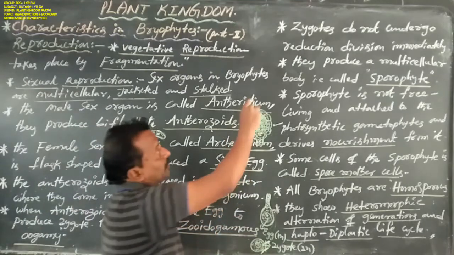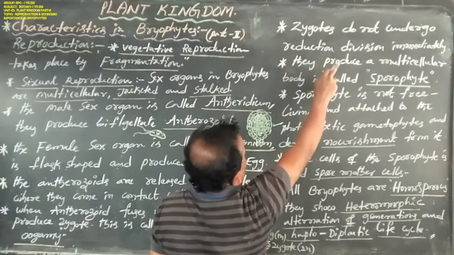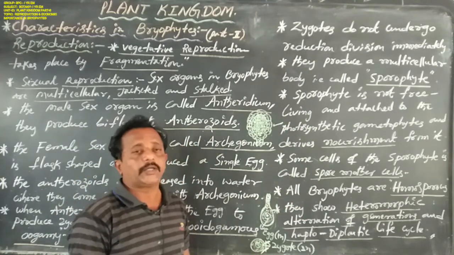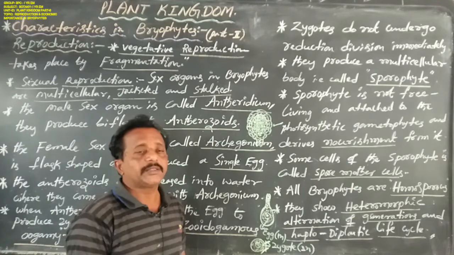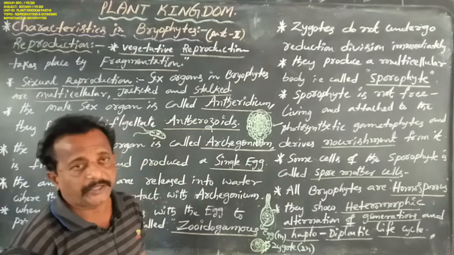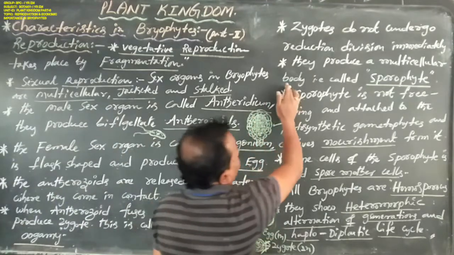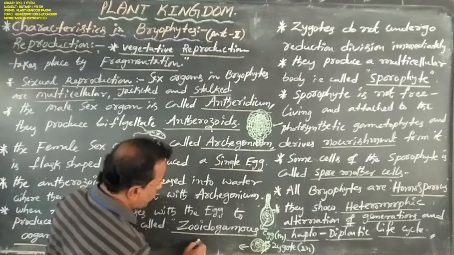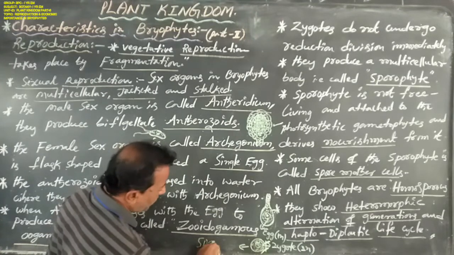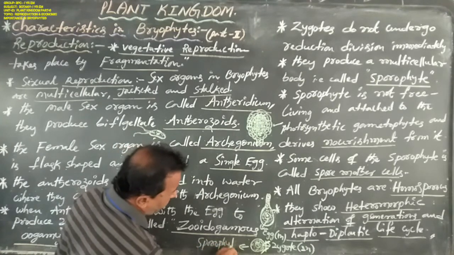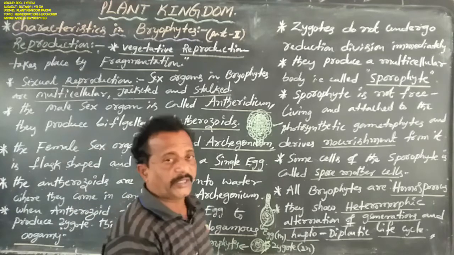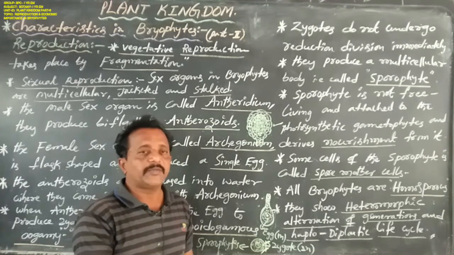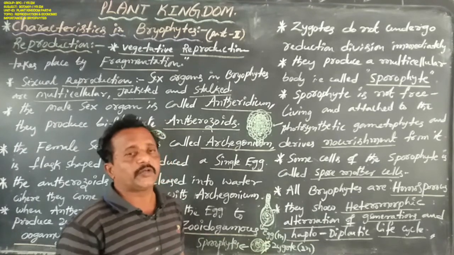Okay, now, zygotes do not undergo reduction division or meiotic division immediately. They produce a multicellular body, that is called the sporophyte. That means the beginning of the asexual reproduction. This is the ending of the sexual reproduction, which forms one diploid zygote.